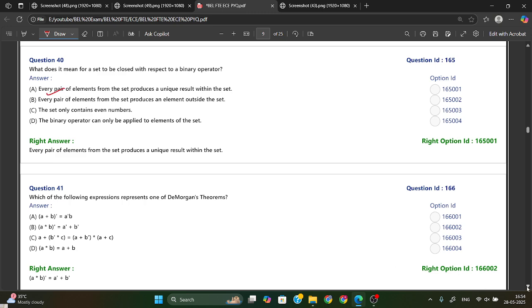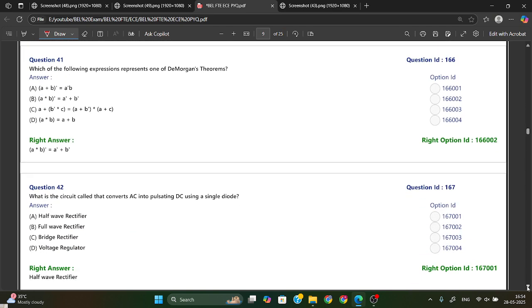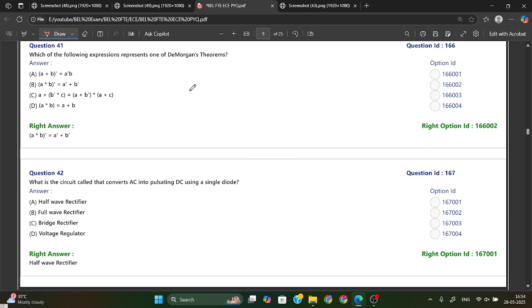Now the next one is, which of the following expressions represents one of De Morgan's theorems? De Morgan's theorem we have generally seen in digital: suppose A dot B is there, then we write A plus B, with a bar here and a bar here, like this. Or if we have A plus B, then we can write A bar dot B bar. This is De Morgan's law. So from here you can see option B, A dot B bar equal to A bar plus B bar. So this is your De Morgan theorem.